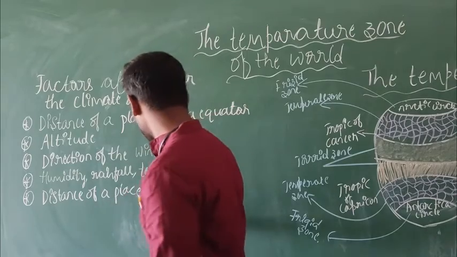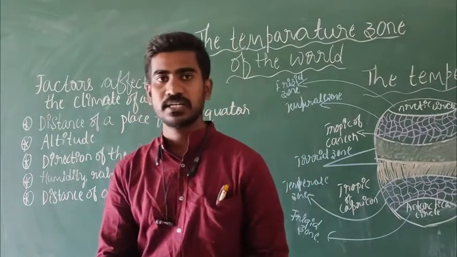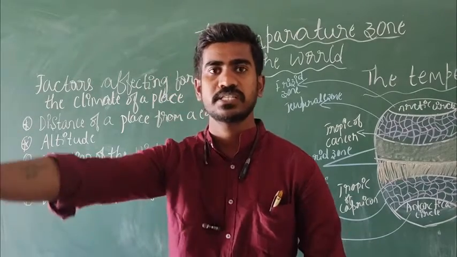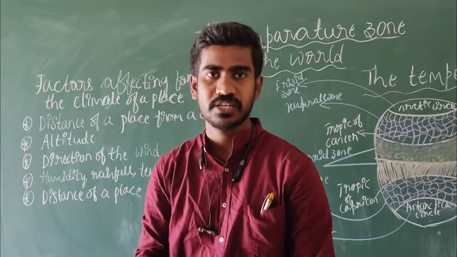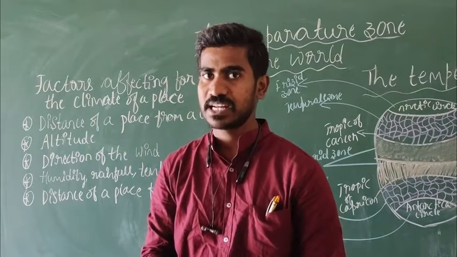So next, distance of a place from the sea. For example, we are living in Shimoga, so the sea is very far from us. So that also matters for the climate of a place.